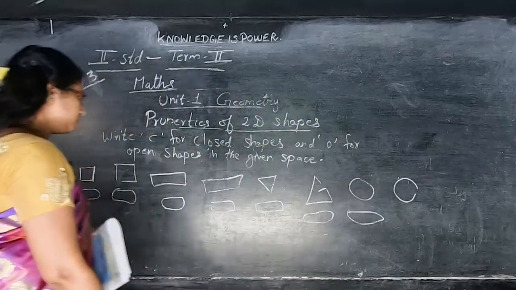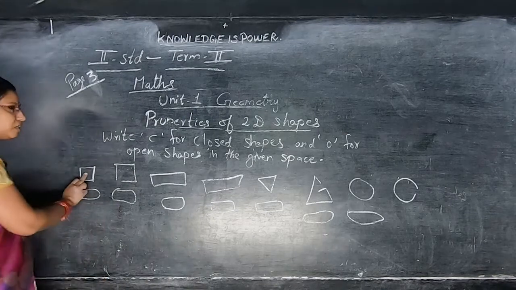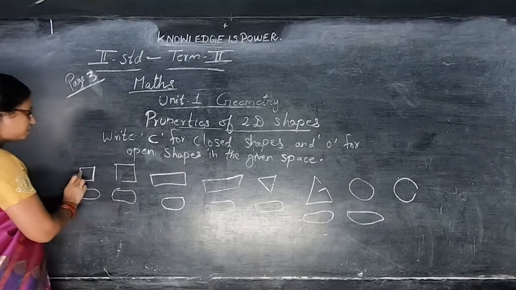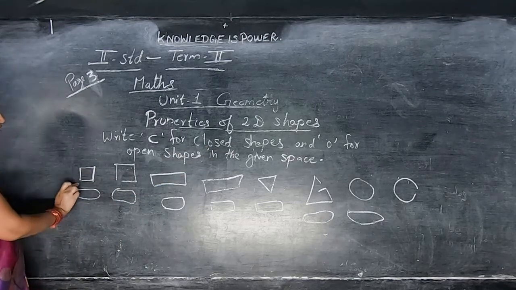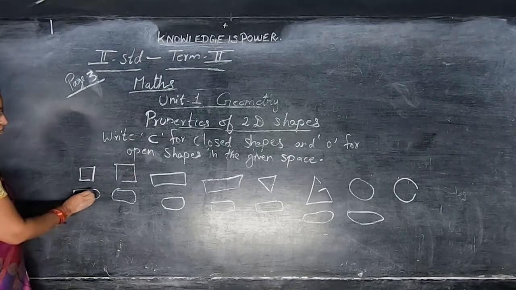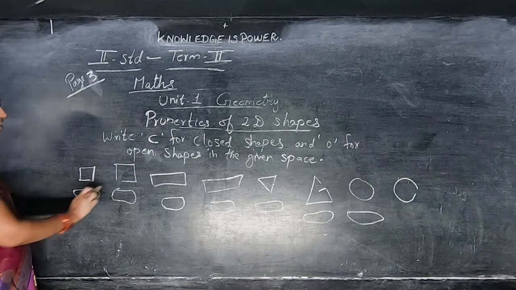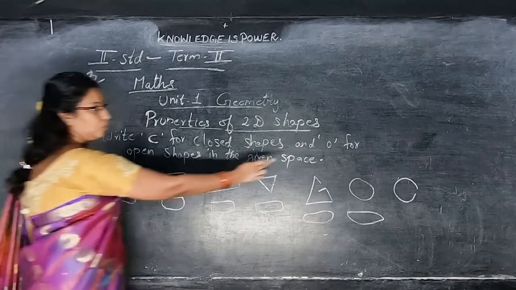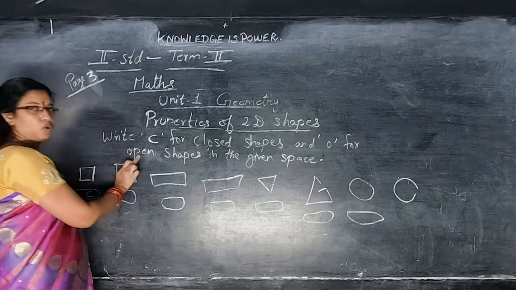See children, say this one, what will come? C for closed. See here, fully it is closed, no space is given. So what should you write? C, closed figure. Then see here, open is there. Then what should you write? O for open.